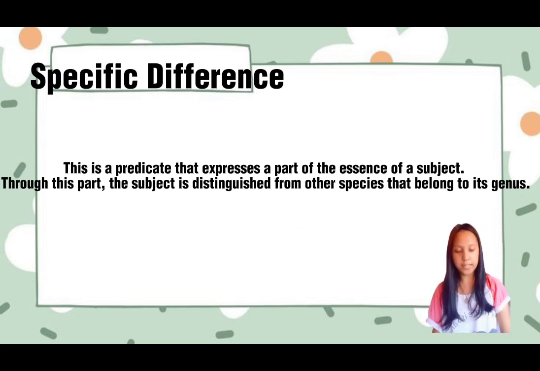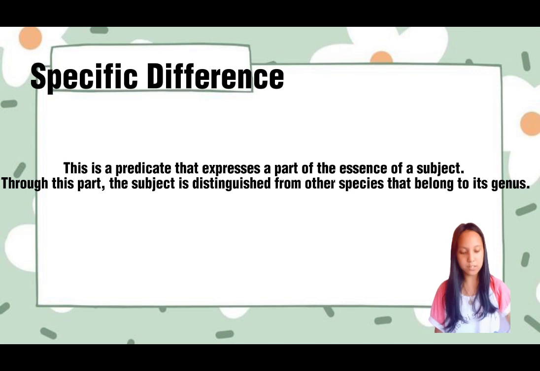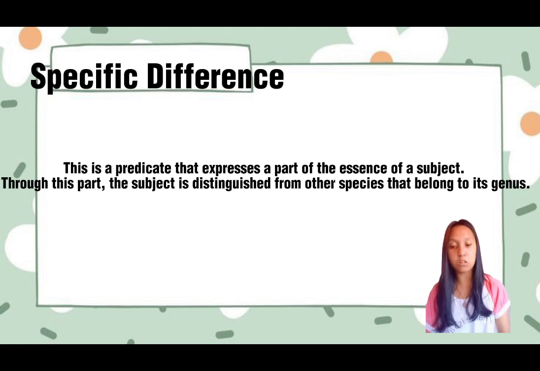The third one is specific difference, also called differentia. This is a predicate that expresses a part of the essence of a subject. Through this part, the subject is distinguished from other species that belong to its genus. For example, concepts like human person and brute both belong to the same genus, animal. However, they are 2 different species.